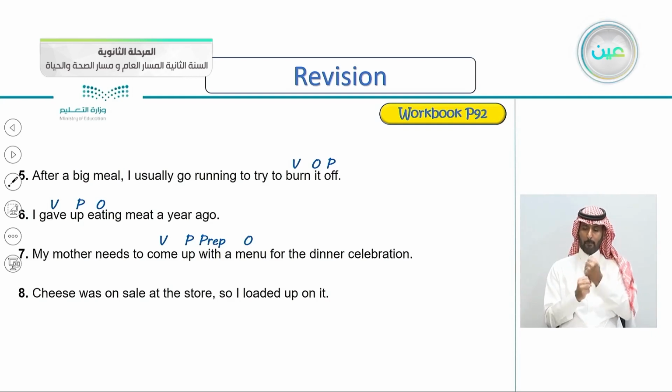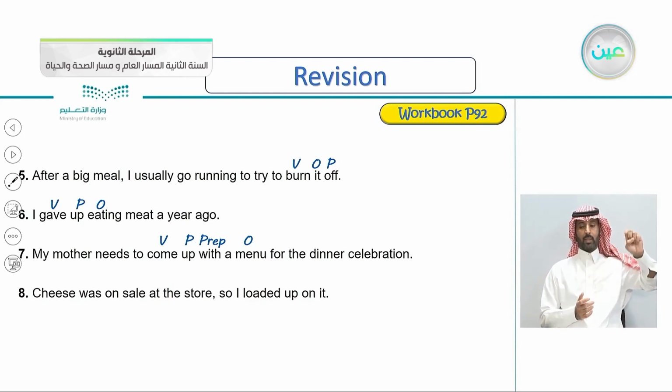Very good. Last one here, number eight. Cheese was on sale at the store, so I loaded up on it. There was a discount on cheese at the store. So where's the verb here? Where's the particle? Where's the object? And if there is a preposition. Let's see the answer. Loaded is the verb, up is the particle, on is the preposition, and it is the object. Of course, it's a pronoun.